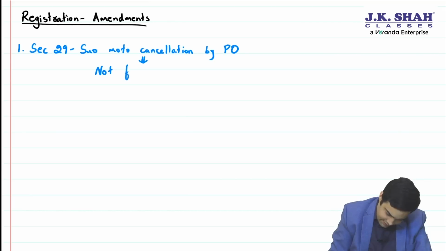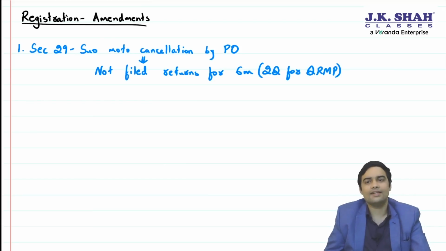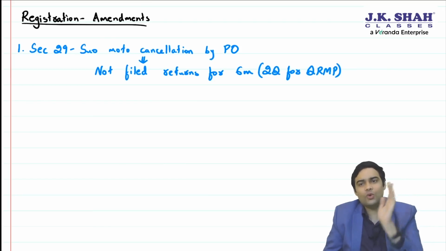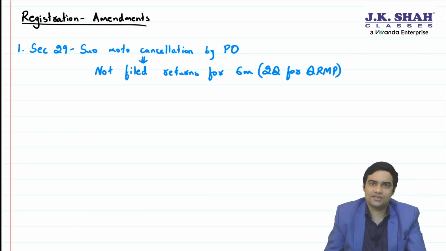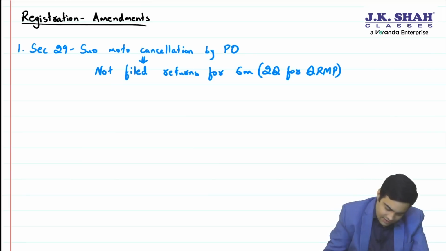Not filed returns for 6 months, and within bracket you will write 2 quarters for QRMP filers. You remember QRMP? Quarterly return monthly payment. For QRMP filers it is 2 quarters. For others it is 6 months.